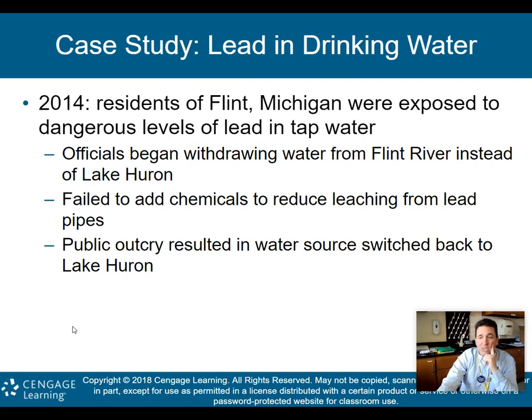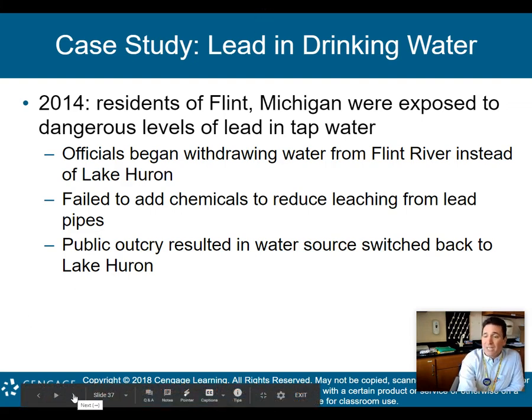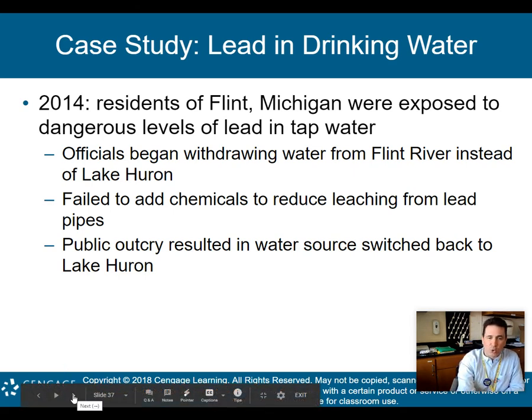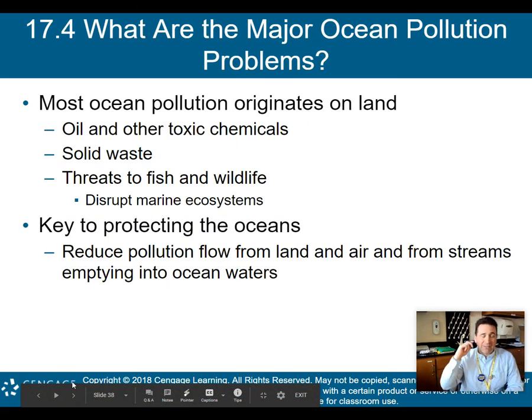And again, here we are now 7 years later, and it's still in the news as we try to make people accountable for this huge mistake that ended up harming lots of people in Flint, Michigan in the past decade. So again, just an issue. We normally don't have to worry about our drinking water here in the U.S., but obviously that is not always the case. And this case study from Flint, Michigan from 2014 shows us that.